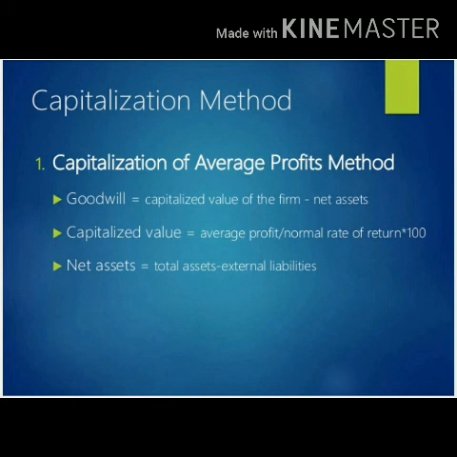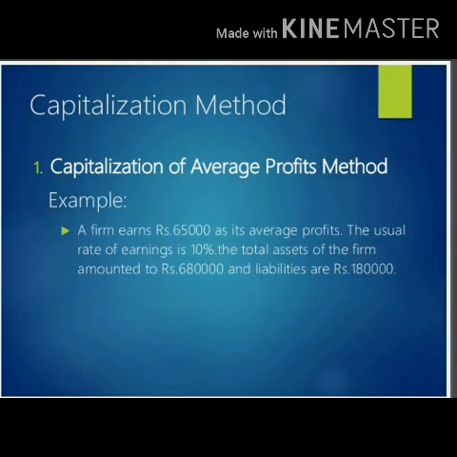Clear? And second is the capitalized value. How will we calculate it? The average profit divided by the normal rate of return, multiplied by 100. Clear? And third is the net asset. How will we calculate it? The total asset minus the external liabilities. Clear?